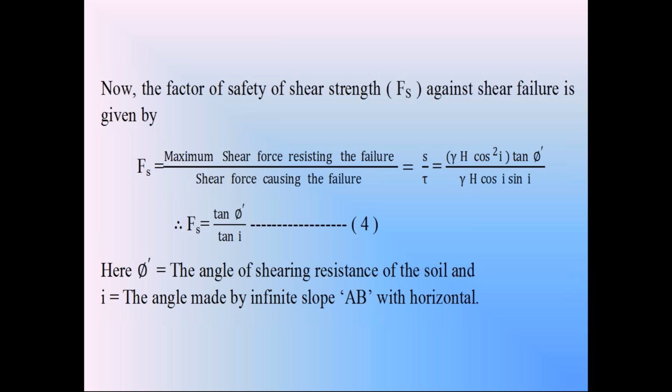By conducting the standard penetration test or the cone penetration test, we can find out the phi dash value. And by conducting the survey, you can find out the angle I. So you can calculate the factor of safety of the infinite motionless side slope. By observing the factor of safety, we can study the stability of the slope in dry condition. So with this, I am going to stop today's class. This is the derivation of the factor of safety of the infinite motionless side slope in dry condition.